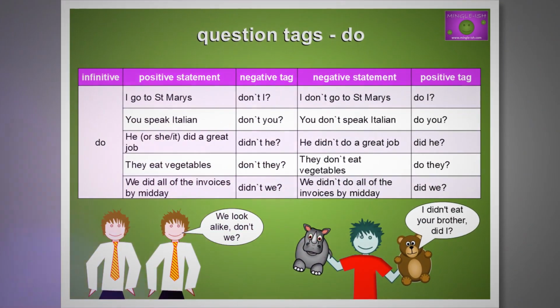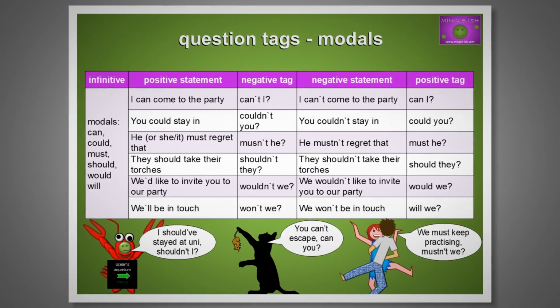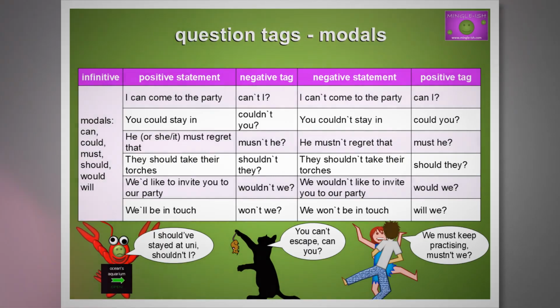The verb to do. We look alike, don't we? I didn't eat your brother, did I? And modal verbs, which include can, could, must, should, would, and will. I should have stayed at uni, shouldn't I? You can't escape, can you? We must keep practicing, mustn't we?